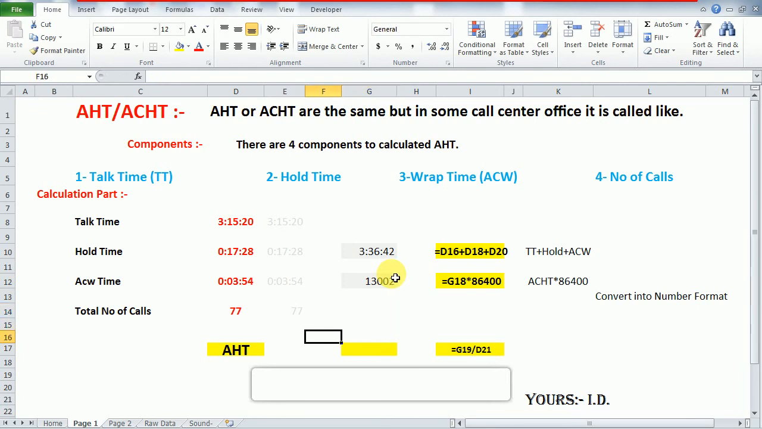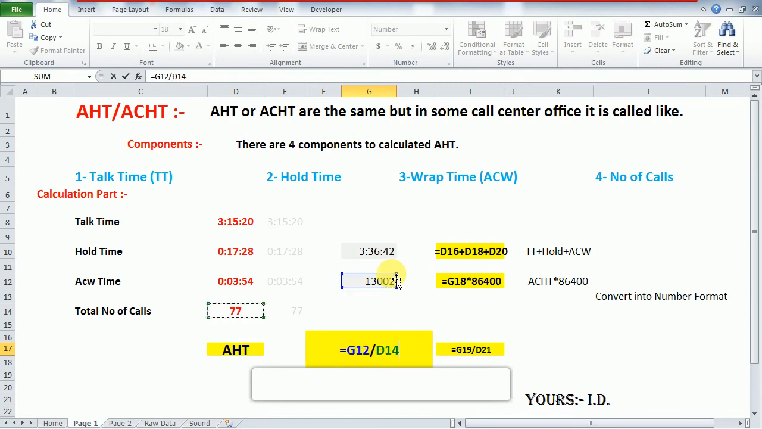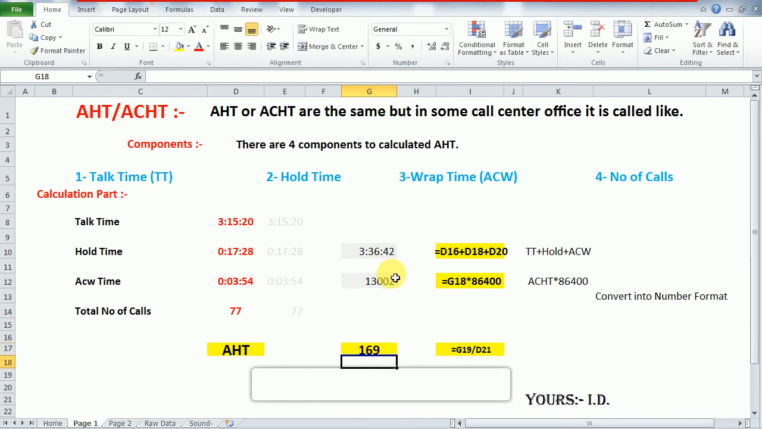Now the formula: total talk time, hold time, wrap time divided by number of answered calls. This is the formula for AHT. So I have the total talk time, hold time, wrap time, and now I divide it by the number of answered calls, which means the 77 calls I have taken. So this is the AHT, 169 seconds. We always consider AHT in seconds when we are calculating in seconds.